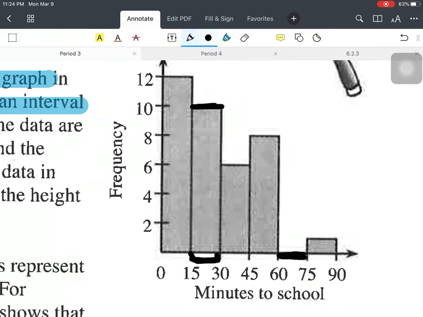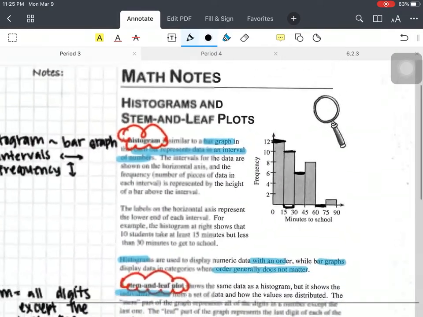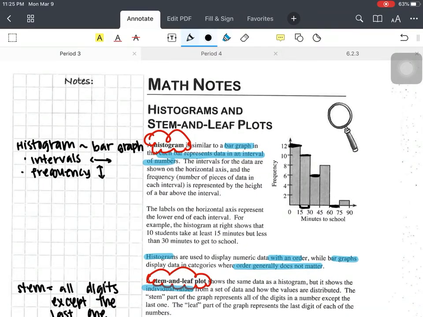right? There are no students right here that take from an hour to an hour and 15 minutes. There are 6 students that take 30 to 45 minutes. And there's 12 students that take from 0 to 15 minutes to get to school, right? So when there's intervals of data, when you can have that range and not the exact numbers, histograms are great.